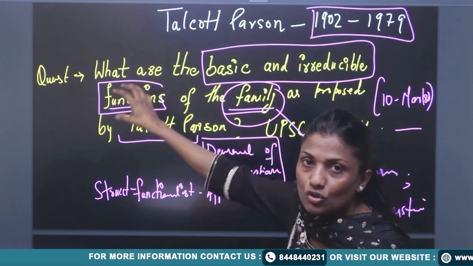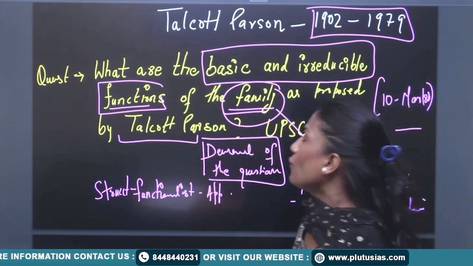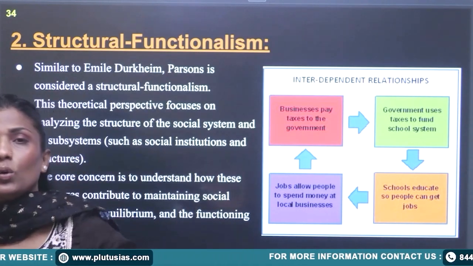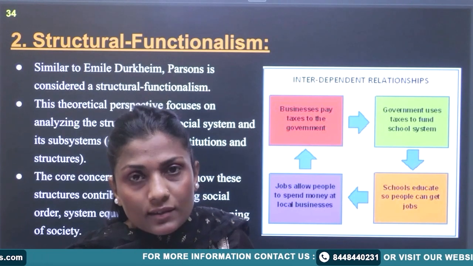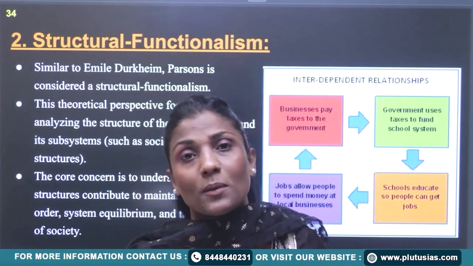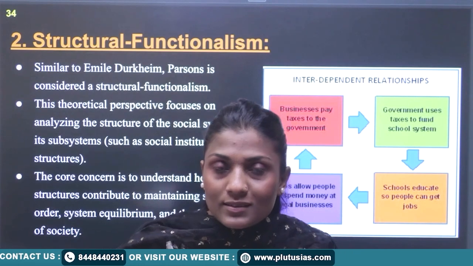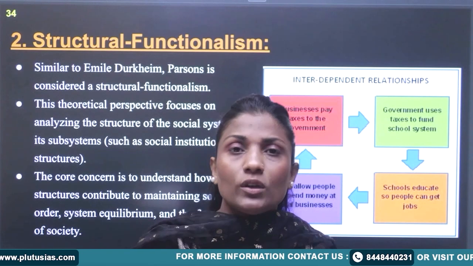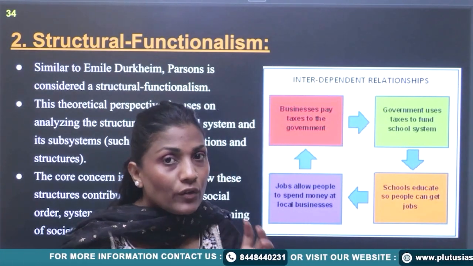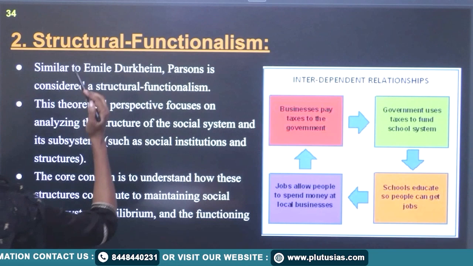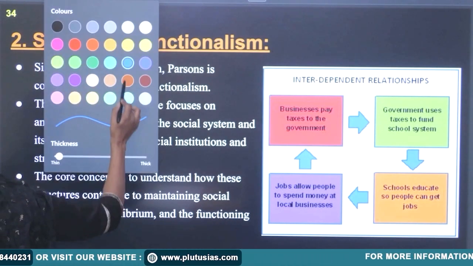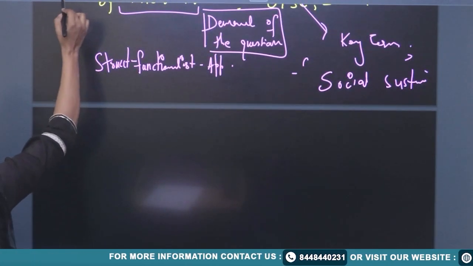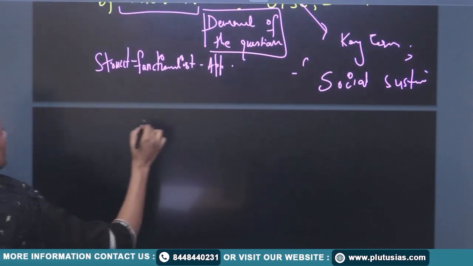So, what is the function of the family? For that, we need to have clear clarity on the theory. I am just giving you a revision. I have already discussed Talcott Parsons' structural functionalism theory in my previous lectures. Those who are watching me for the first time, go and watch my previous lecture on Talcott Parsons' functionalist theory and social system theory. Now we know that Talcott Parsons is a structural functionalist. How are we going to write an answer for it? What can be the model answer?